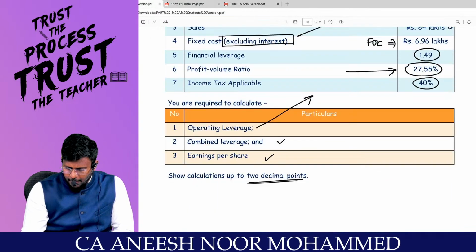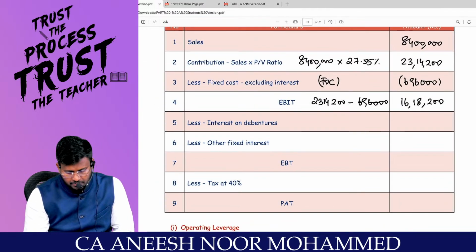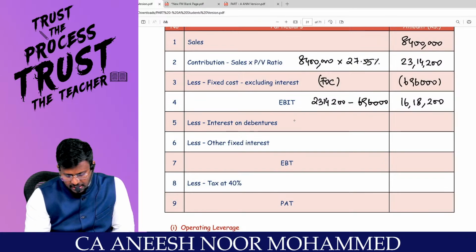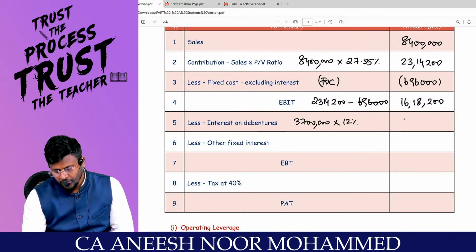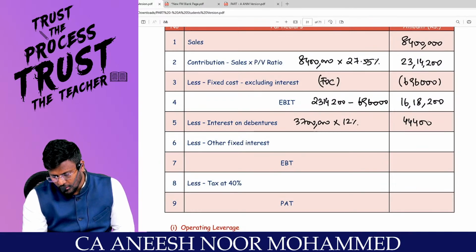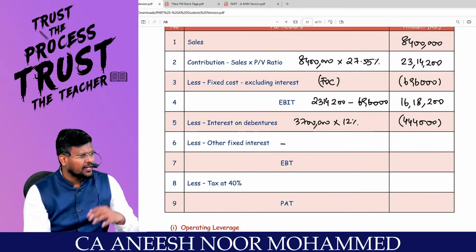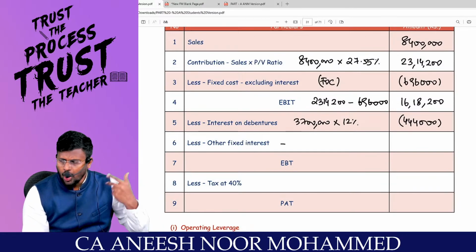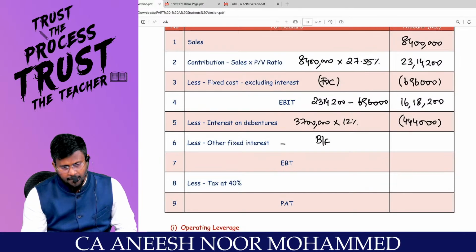Now I will fill my answer as you tell me: interest on debenture. What is the total? 37 lakhs into 12% comes to 4,44,000. Are you getting it? Other fixed interest, I don't know whether it is for debenture or loan or debt. I will just write the balancing figure. What is the difference? 88,160.